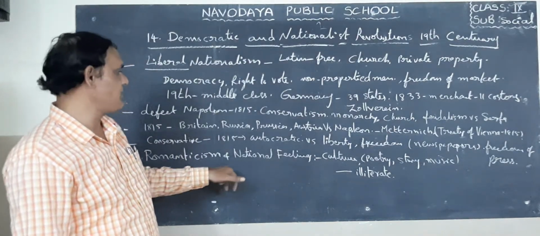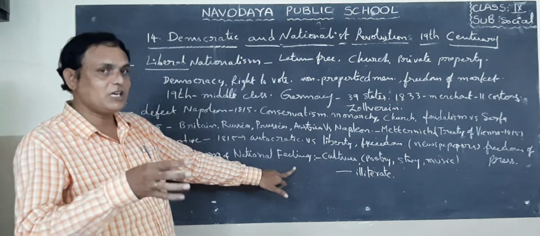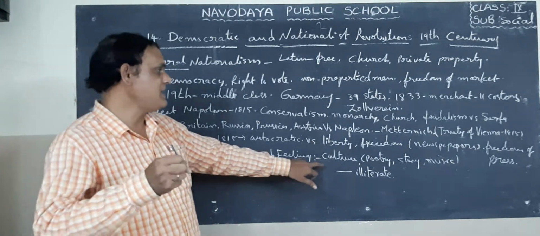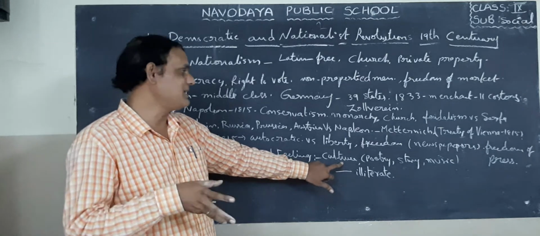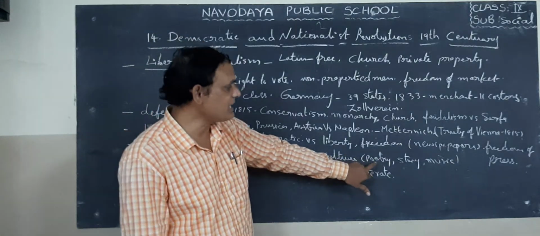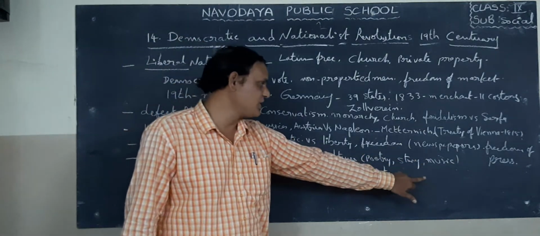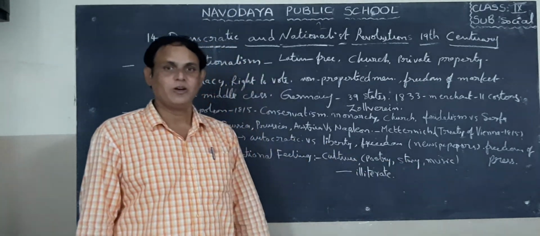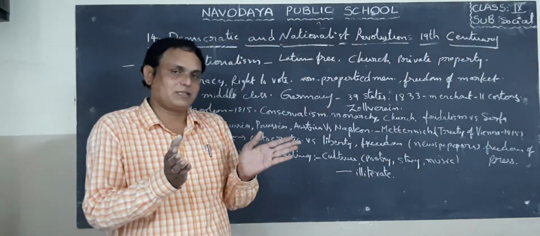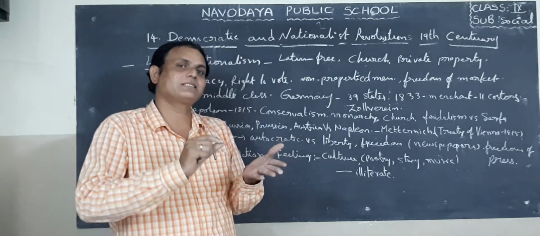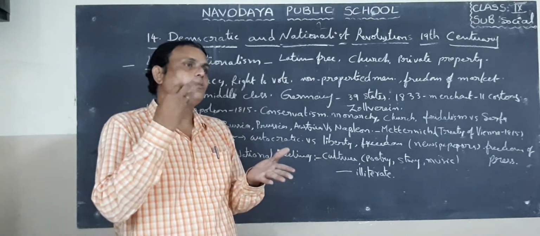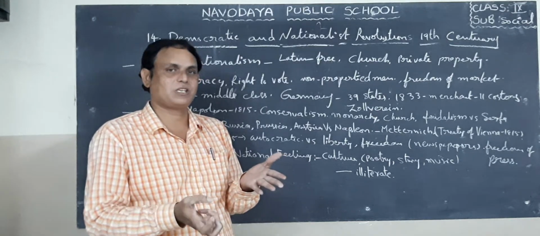Now, romanticism and national feelings. In this romanticism, a main culture prevailed. What is that culture? In this, poetry, story, and music, these three are very important. So who are the poets? That means who are the writers? Through writings they told the humiliation of the common people to the society.